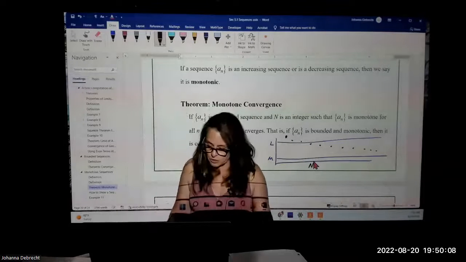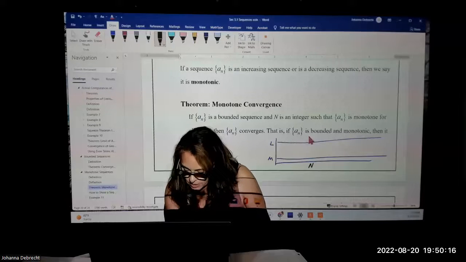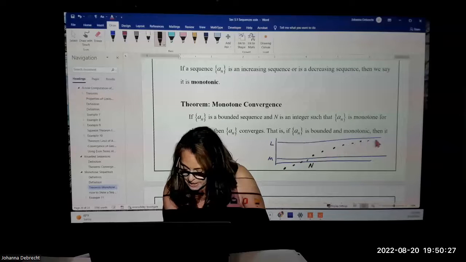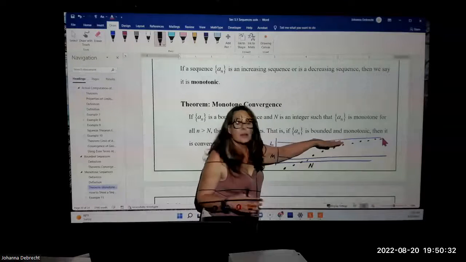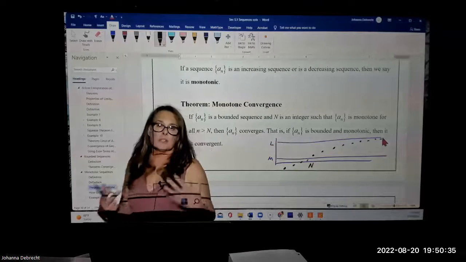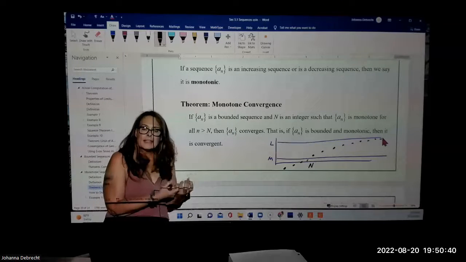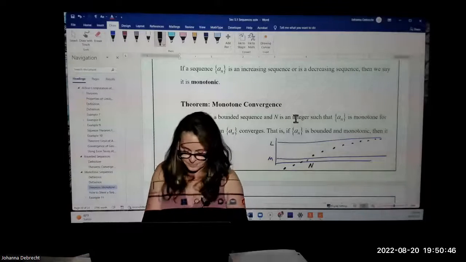What would happen if it were increasing? If it were increasing, we would have a similar behavior, but in fact it would be approaching L. So in this case, we would have something coming up here like this, and then from N, all the values fit between L and M, but it's constantly increasing, so still going up, but it can never get above L. That must mean that it's approaching the value of L, so we would say that the sequence converges. So this idea of bounded plus monotonic gives us convergence.